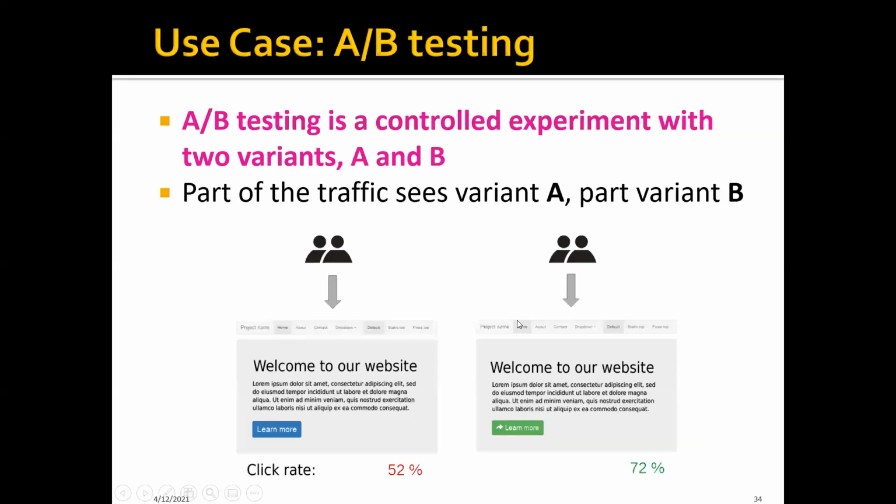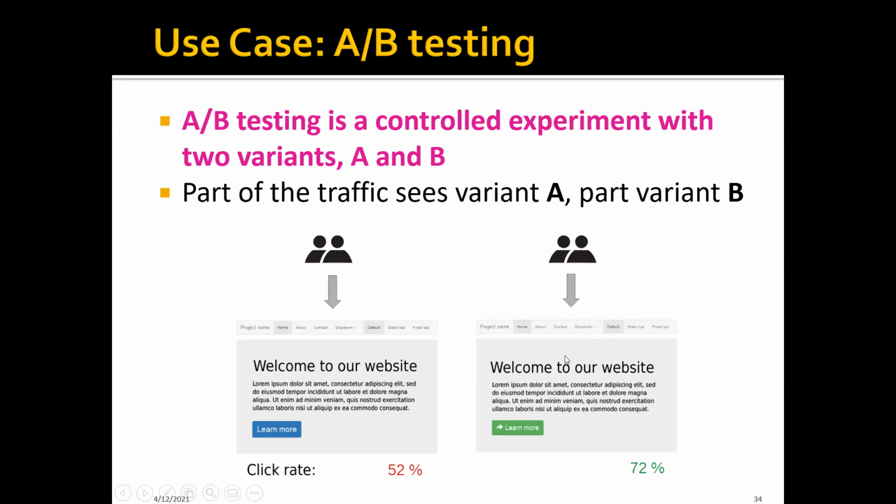Right? And another use case is about A/B testing. For those of you who are not familiar with A/B testing, A/B testing is actually just a controlled experiment with two variants, A and B. For example, let's say that we're trying to decide whether variant A of the web interface is better or variant B of the web interface is better.